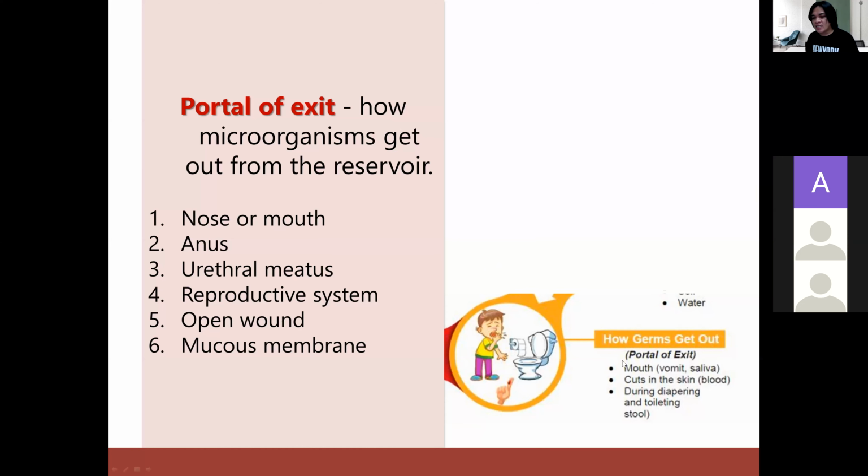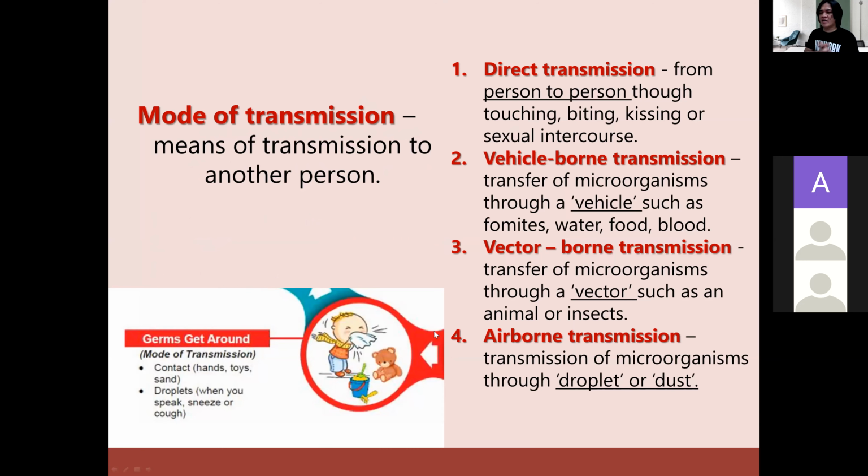Okay? See this example, see this drawing. The microorganisms might live in or exit from the mouth, or our skin, or even our urine, or our feces or stool. Microorganisms can be there. Now, this is very important. Another important part of the chain of infection is called the mode of transmission.